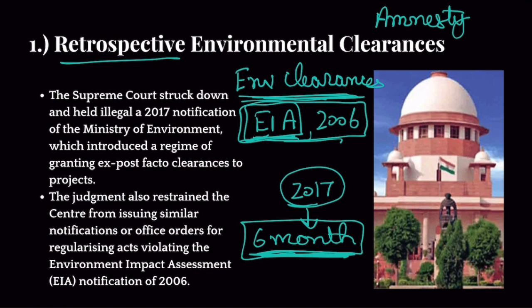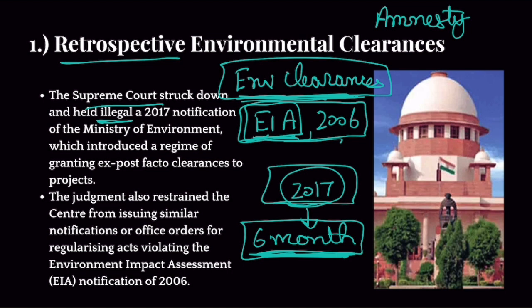Because before starting the project, you need this environmental clearance. But these projects already started, and the government was saying that now you can take environmental clearance. So various petitions were filed in the Supreme Court, and the Supreme Court said that this is illegal. No project in India can start without environmental clearance, and the government cannot come out with a notification later saying that, okay, we forgive you for starting the project, now you can take your environmental clearance.